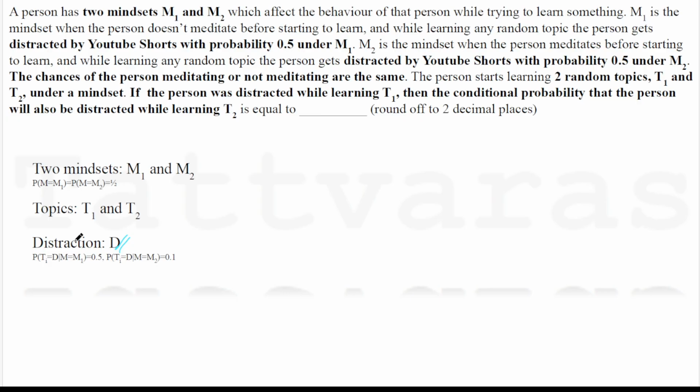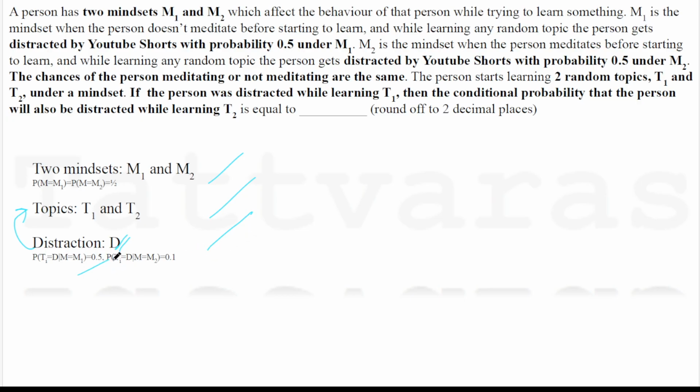That third variable connects to the second one in the sense that while learning the topic, the person can get distracted. So once again, there is a mindset which is fixed depending on whether the person meditated or not before learning. Once that mindset is fixed, the person is trying to learn something, and while trying to learn some topic, the person can get distracted as well.